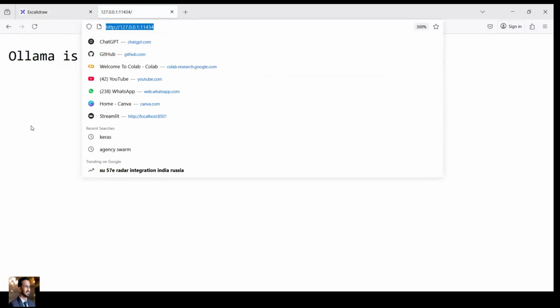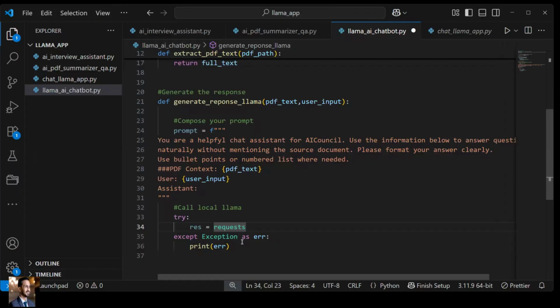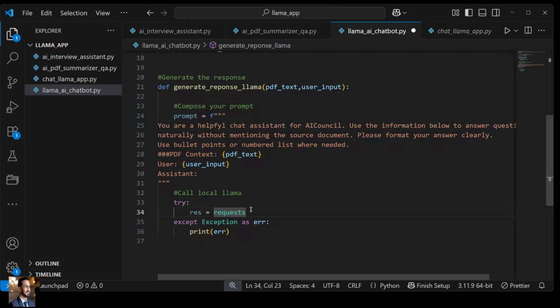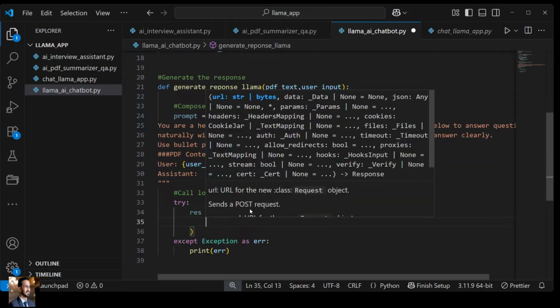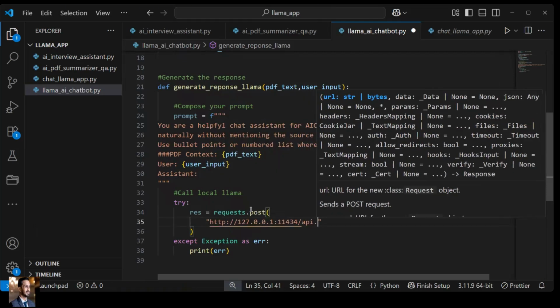So this is the endpoint of the request, right? We'll get back to our script. So requests.post, we have to call it, right? And then I have to call over here /api/generate, so that we can generate the output. This is your first thing.